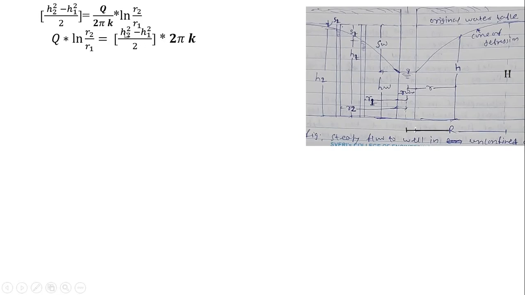Now how to simplify this? It is h2 square minus h1 square into k. Now in a simplified form, now by taking ln, that is a logarithmic term, towards the right hand side, we have the equation as q is equals to pi into k. Because this 2 will get cancelled now. This 2 and this 2 will get cancelled. So what else remain? Pi k h2 square minus h1 square divided by ln of r2 by r1.